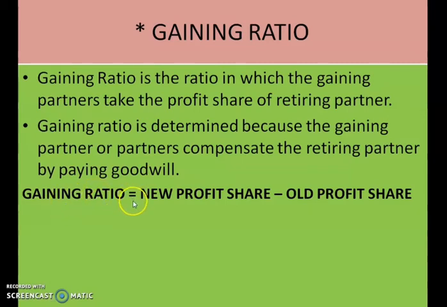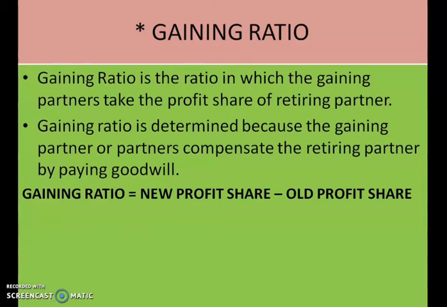So that the remaining partners, or we can say the gaining partners, will compensate the retiring partner for the upgradation of their shares. By paying goodwill in the gaining ratio, they will compensate it. So how to calculate the gaining ratio? What is the formula? You know very well the formula to calculate the sacrificing ratio, isn't it?